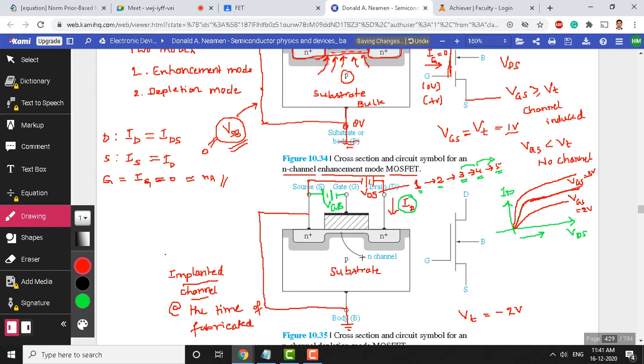Now you can see that if I keep increasing this voltage, I am going towards the positive direction here. Negative voltage I am applying here. So if I go for say -2 volts, negative voltage in this direction. Let me choose negative voltage here. Already there is a -2. If I apply here -3, what is going to happen?